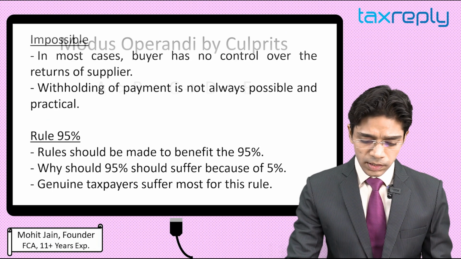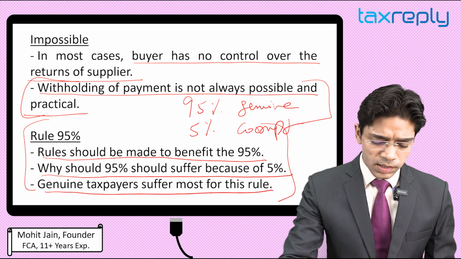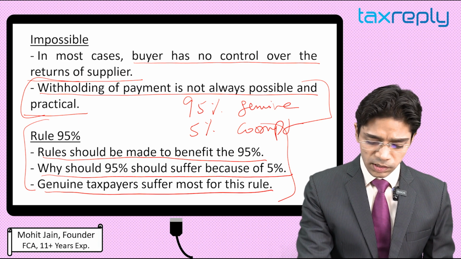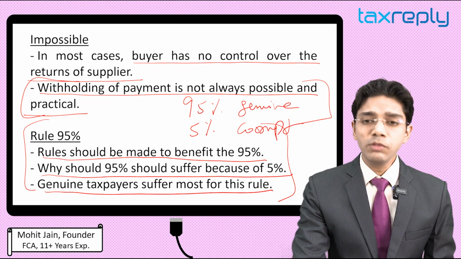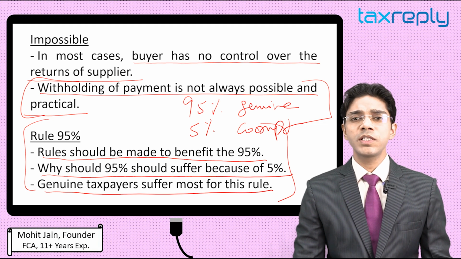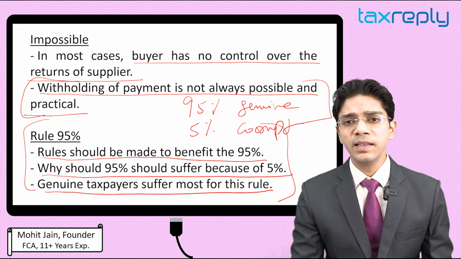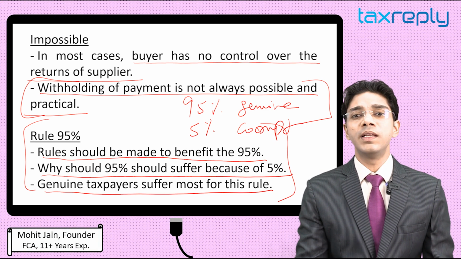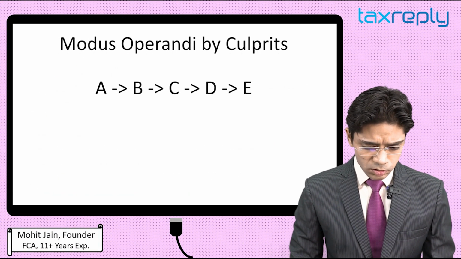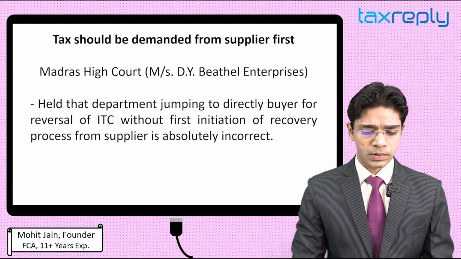But what happens is that this Rule 36(4) generally makes problems for the genuine taxpayers, because they are genuine, they are doing genuine business, they are buying goods genuinely from the sellers. If the seller is not filing the return, then what can the buyer do in this? So this is how this rule works.